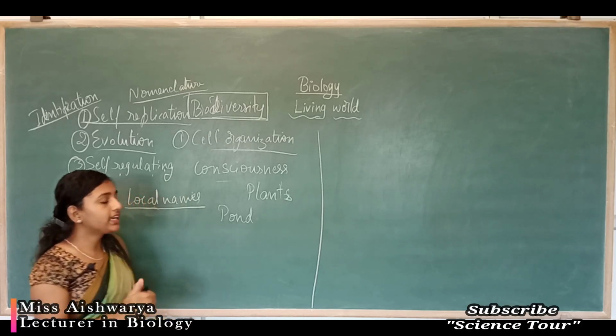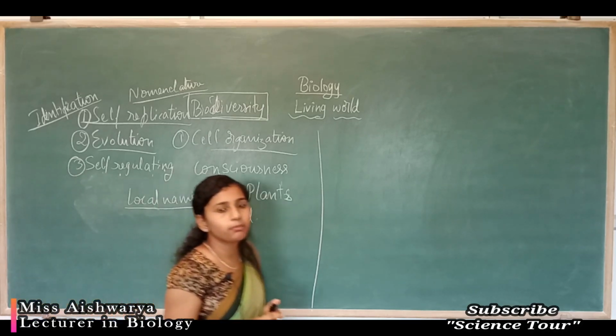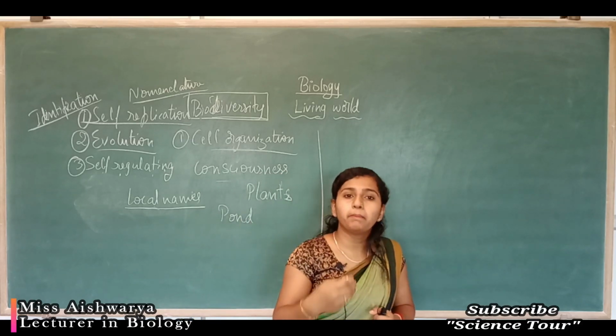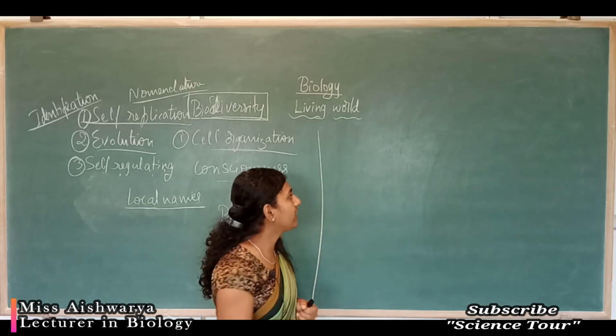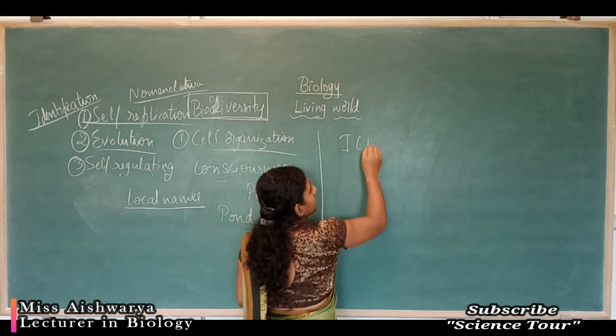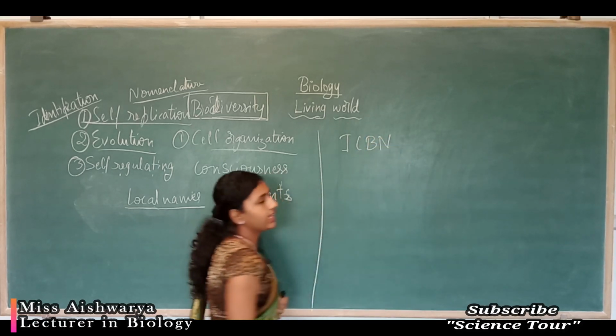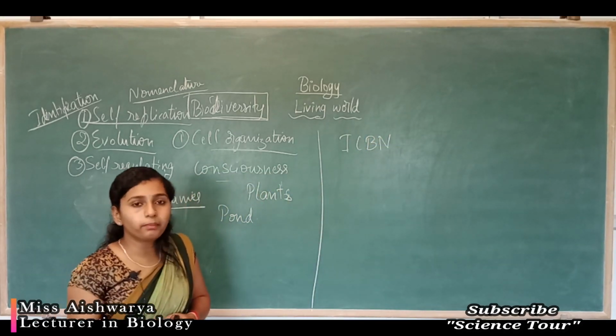These scientific botanical names are based on the rules given by ICBN, the standard naming system of plants.